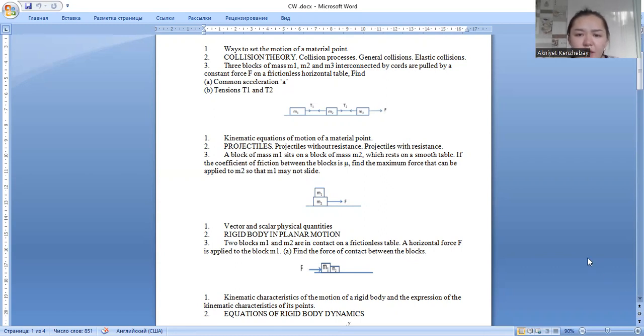The next is collision theory. Collision process, general collisions, elastic collisions. So what is a collision? It is any collision in which the external forces can be neglected and the momentum is conserved. In a completely inelastic collision, the total kinetic energy after the collision is less than before, and the conservation of momentum gives the velocity. And elastic collisions: in elastic collisions, the kinetic energy and the momentum are conserved.